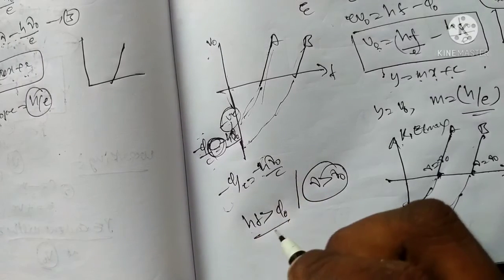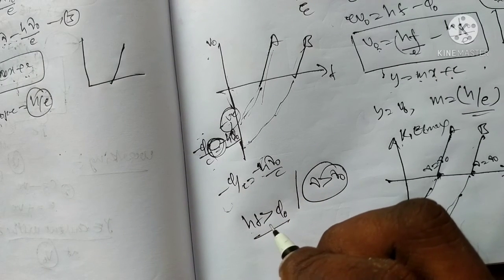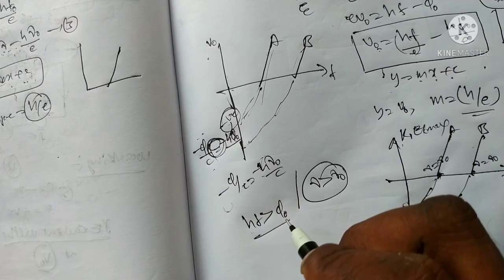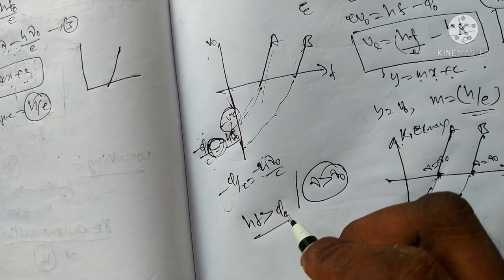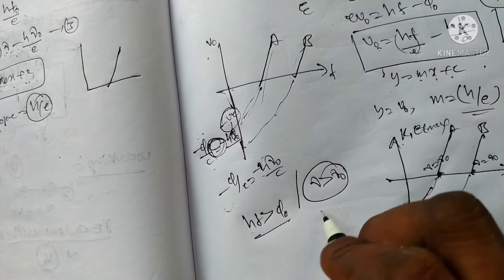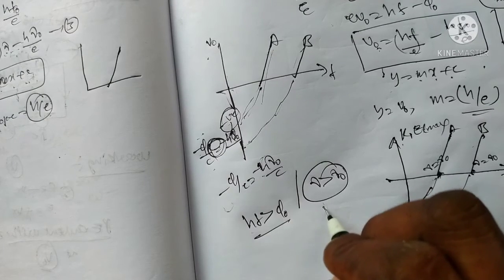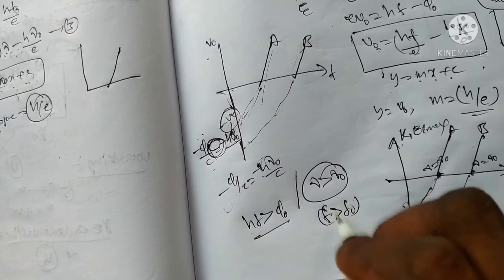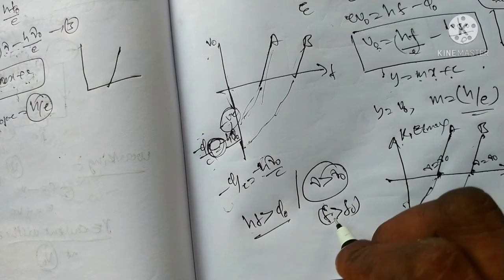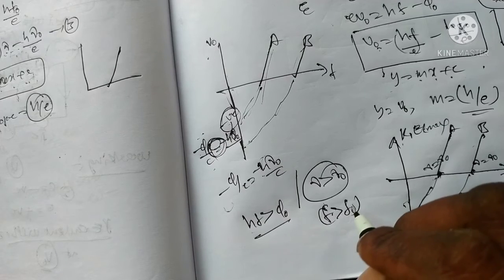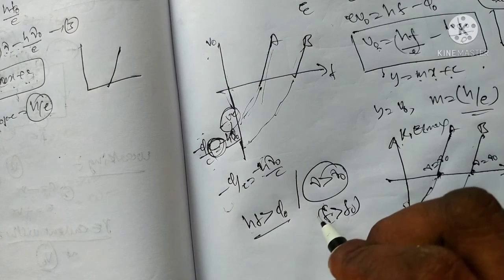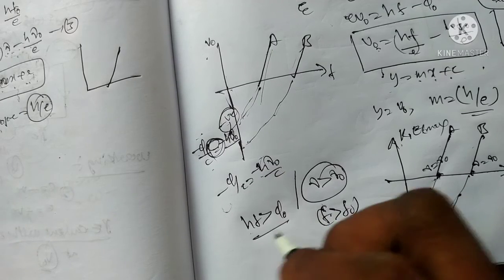This is the condition: hf greater than phi naught, when electron emission is possible, that is, nu or f greater than f naught. Both are frequencies, the same: nu greater than nu naught, or f greater than f naught. Only then will the electron be emitted from the metal surface.